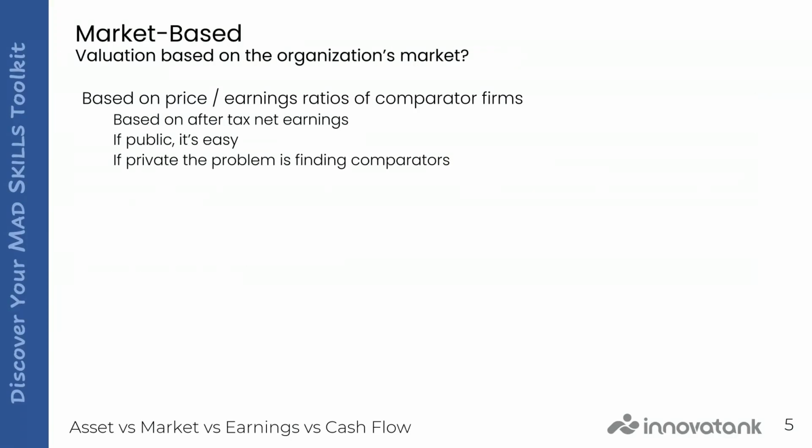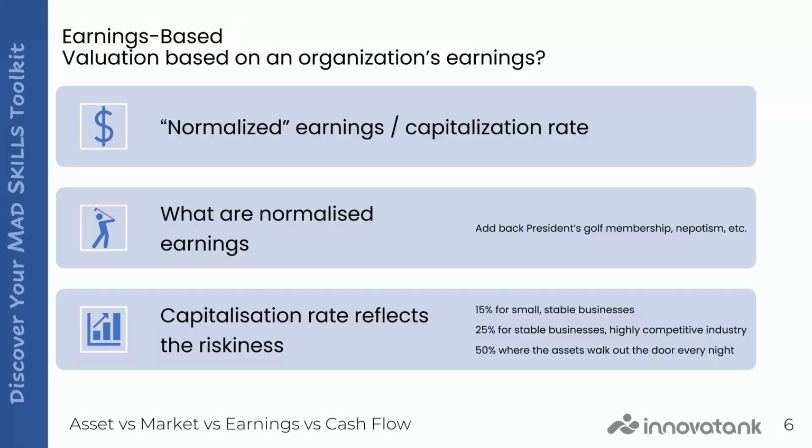Market-based valuation uses price-earnings ratios of similar public companies. It's straightforward for public firms, but harder for private ones due to a lack of comparables. Earnings-based valuation takes normalized earnings, removes the one-offs, and divides by a capitalization rate that reflects the business's risk. For example, 15% for a small, stable business, up to 50% for a high-risk one. This gives a value based on the ongoing earnings power.